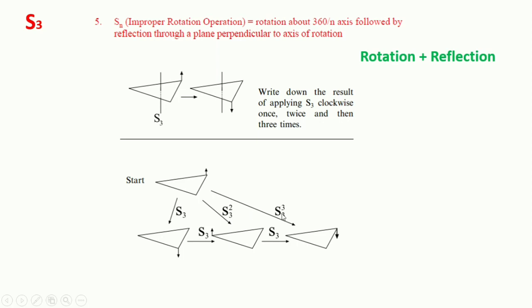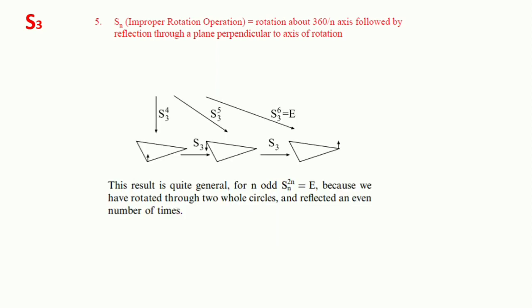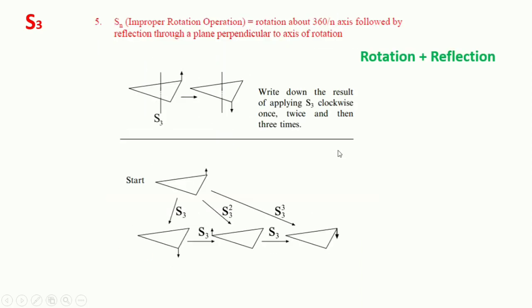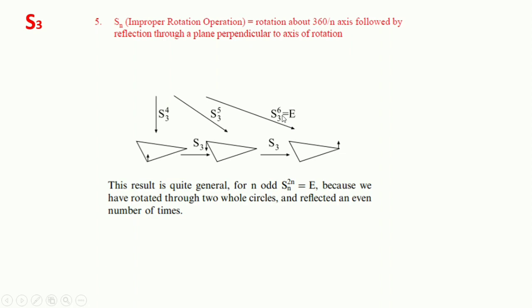This is the same as we discussed earlier in the proper axis of rotation. So what if we move further? S3 4, then the structure would look like this one. S3 5, the structure is like this one. S3 6 is equal to identity, because this is the same molecule that we used in the start. So if we apply S3 6, then it would be equal to identity. It means we are doing nothing to this molecule. So this result is quite general.